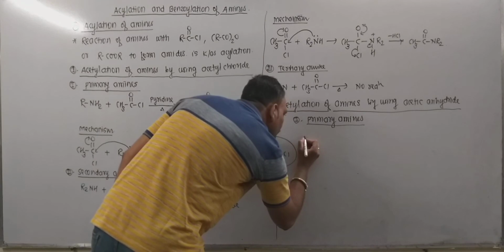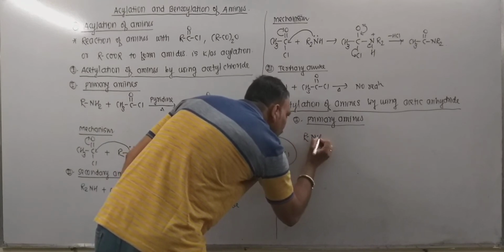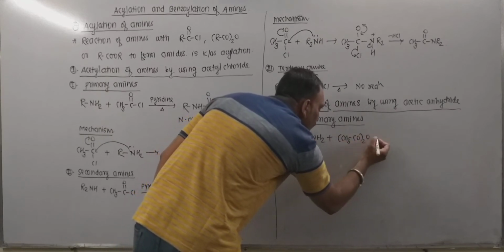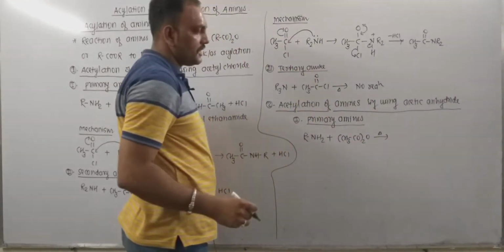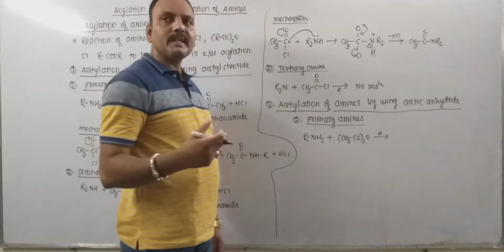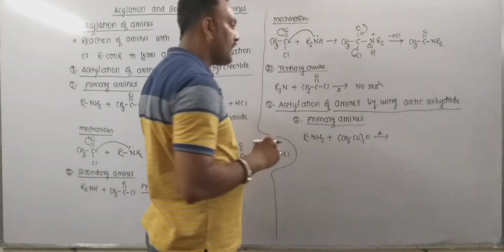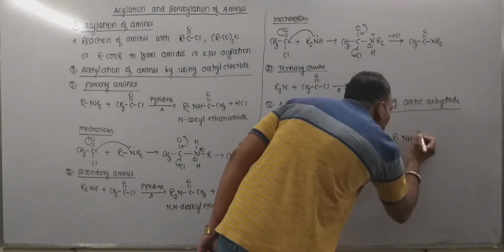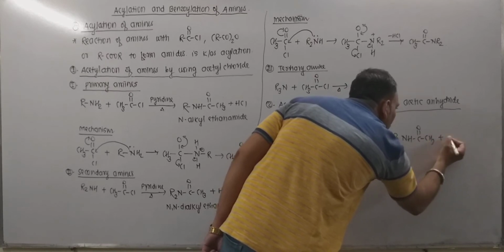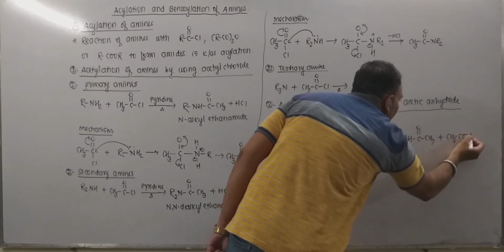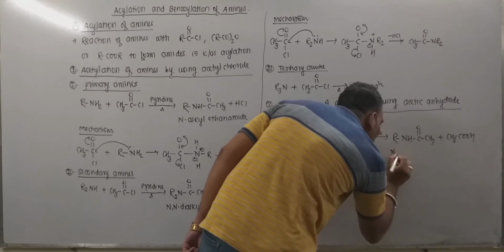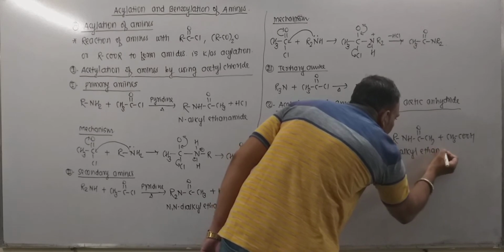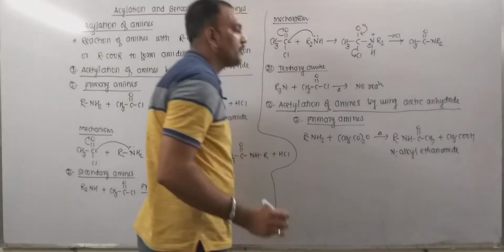So our primary amine can be represented as RNH2. When treated with acetic anhydride, acetylation takes place. I mean the hydrogen attached to the nitrogen will get replaced by an acetyl group, and thereby formation of monoacetyl alkylamine takes place along with acetic acid, commonly called N-alkyl ethanamide, which is a substituted amide.